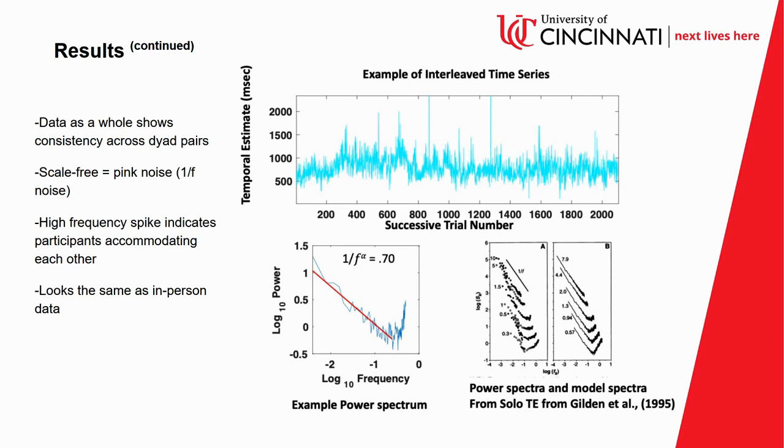The above plot in blue depicts an interleaved plot showing all participant data plotted over one another. This interleaved plot shows consistency to the data of individual dyads, as participants throughout the entire dataset accommodate each other's responses and share a pink noise pattern.